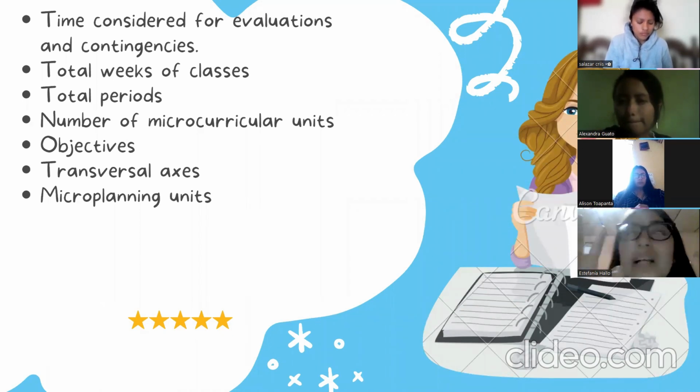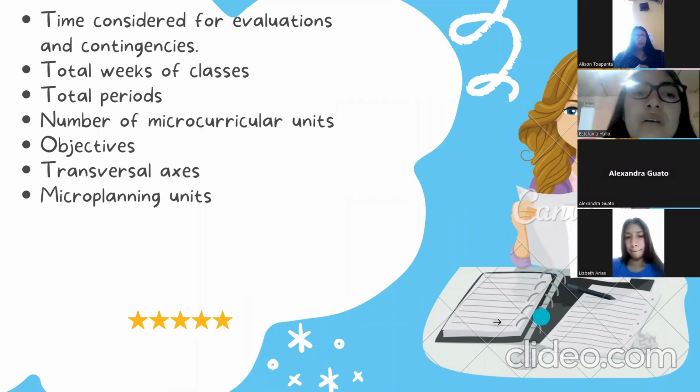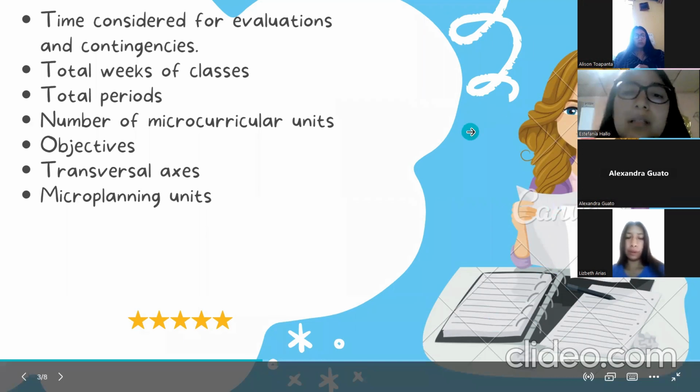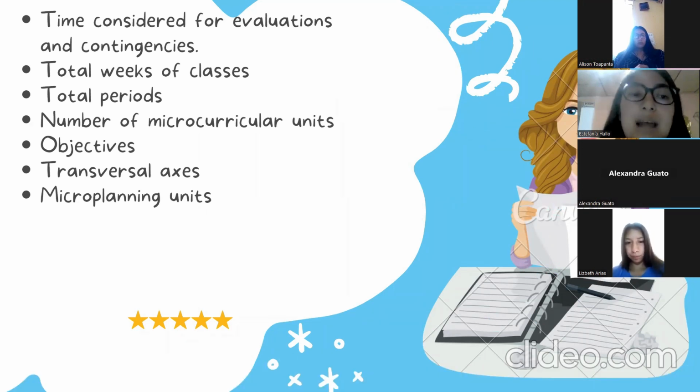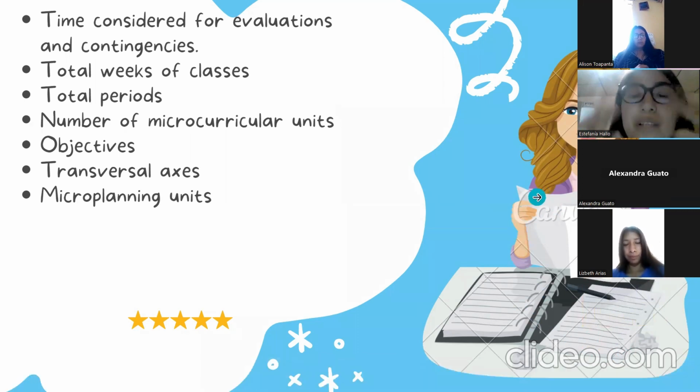Objectives. For initial education and first grade of Educación General Básica, it is not necessary that the objectives be included in this planning, since these are established in the corresponding curriculum. Transversal axis values are those determined by the educational institution according to the principles of buen vivir, and those related to institutional identity, mission, and context. And finally, microcurricular unit planning, which feeds from the planning developed and executed throughout the school year.